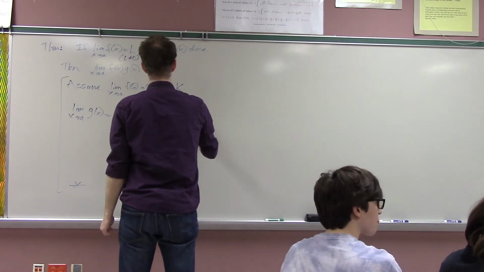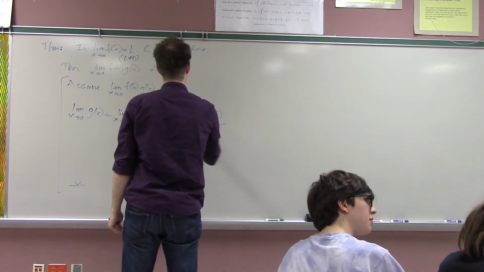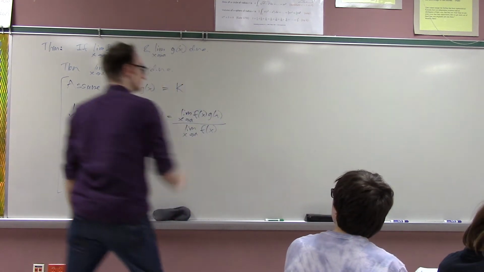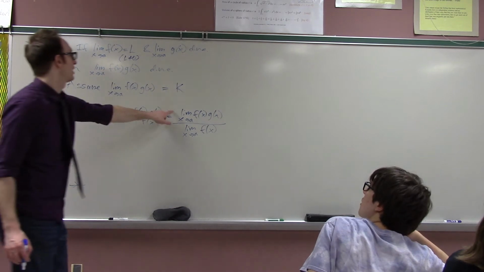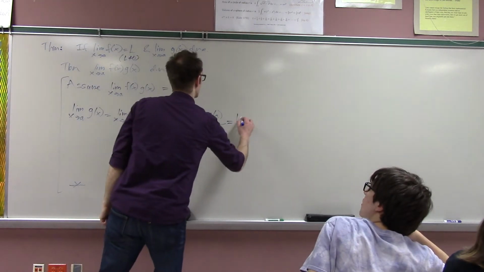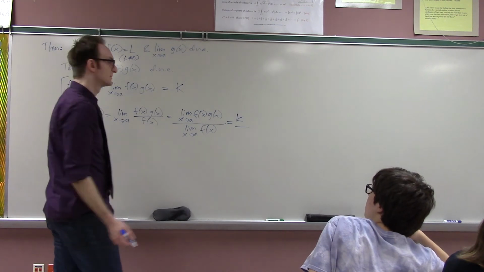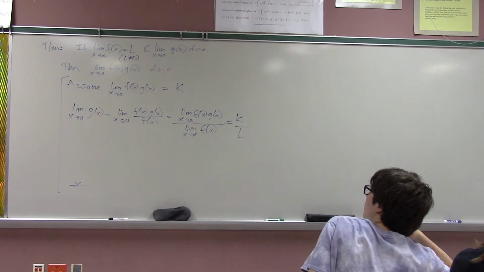So this is the limit as x goes to a of f of x times g of x over the limit as x goes to a of f of x. The numerator is k, and the denominator is L.